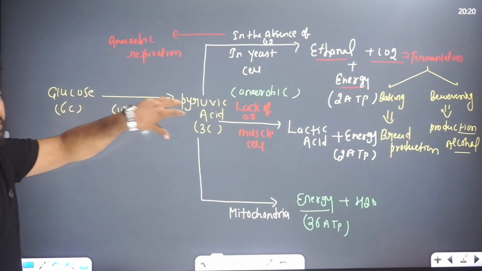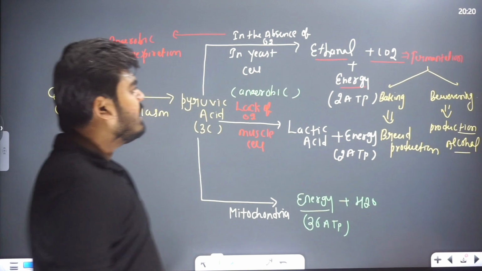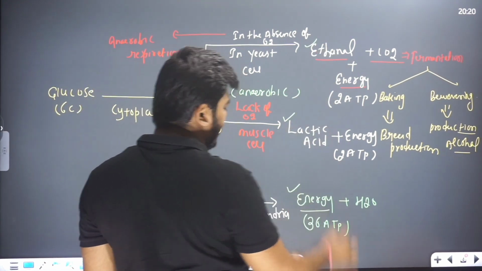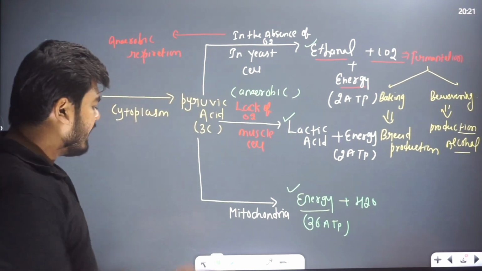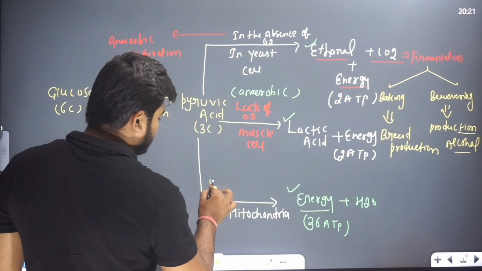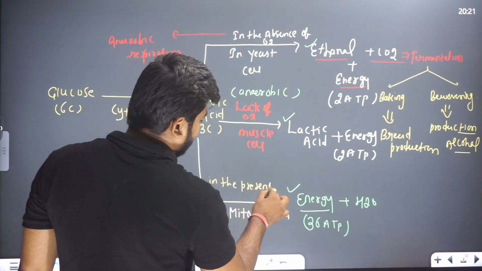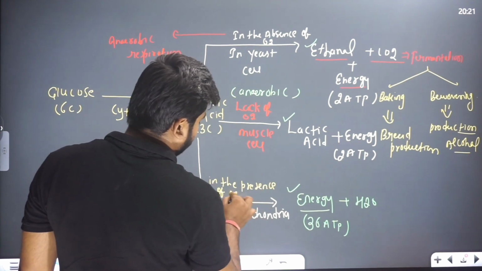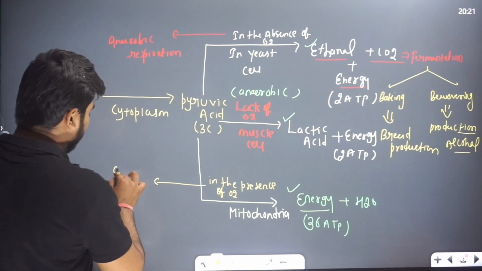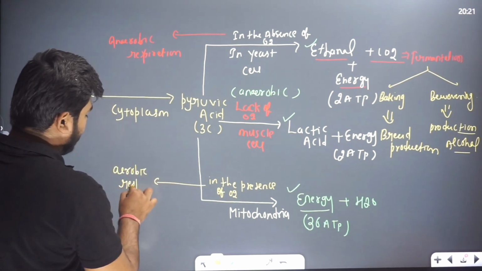From glucose, pyruvic acid is formed. Now this pyruvic acid forms what, beta? It forms ethanol, it forms lactic acid, and it forms a high amount of energy in the mitochondria. So these processes occur in the presence of oxygen. So it is aerobic respiration.